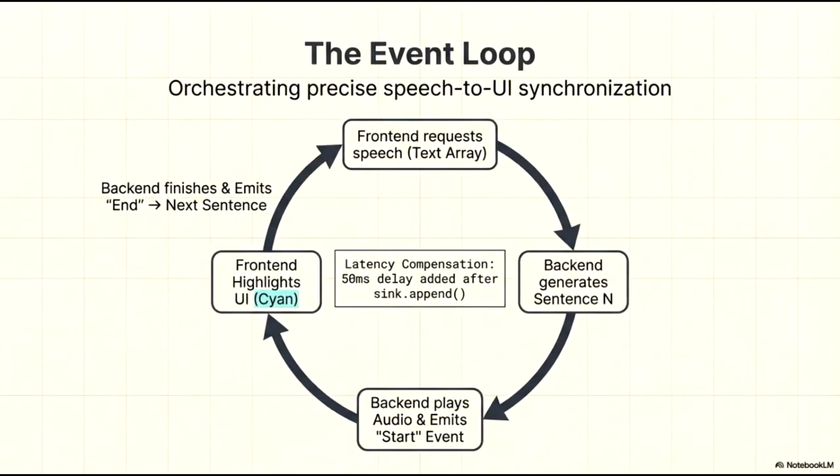The event loop is the central mechanism we use to orchestrate precise synchronization between speech and the user interface. The process begins when the front-end requests speech by passing a text array. From there, the back-end generates the current sentence and begins audio playback, simultaneously emitting a start event. To account for processing overhead, we include a latency compensation of 50 milliseconds added after the sync append function. This ensures the visual highlights remain perfectly aligned with the spoken word. When the front-end receives that start event, it highlights the corresponding UI element in cyan. Finally, once the backend finishes the segment, it emits an end event, signaling the system to move to the next sentence and begin the cycle again.